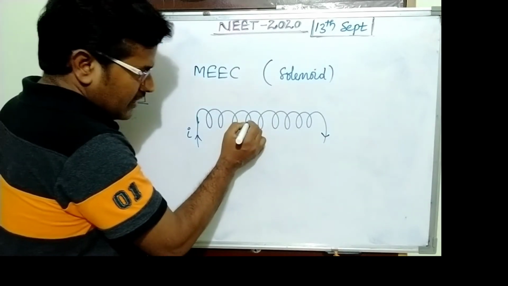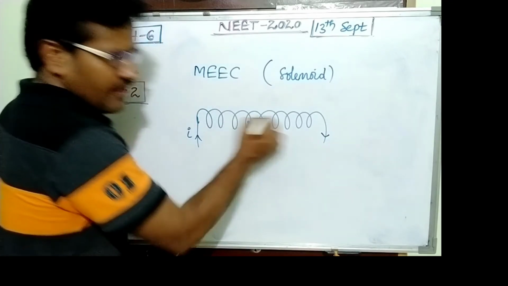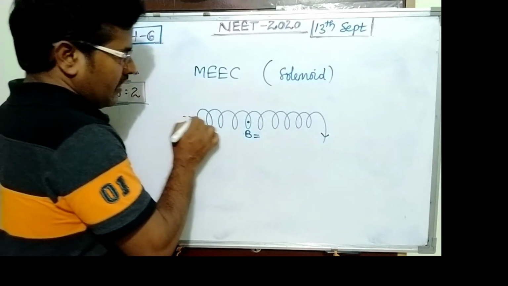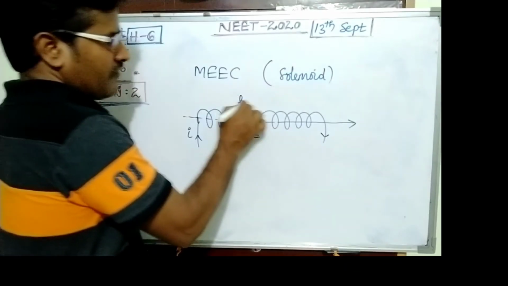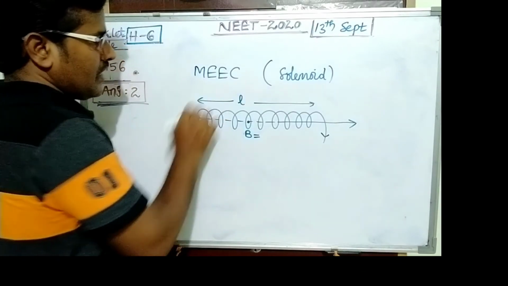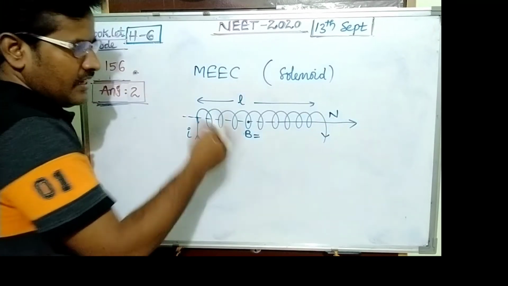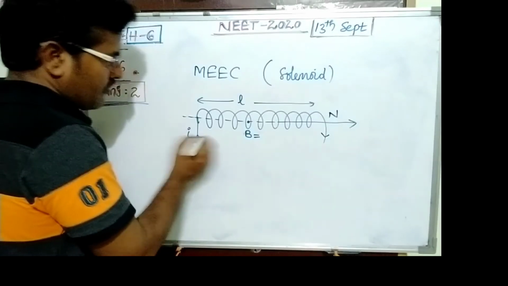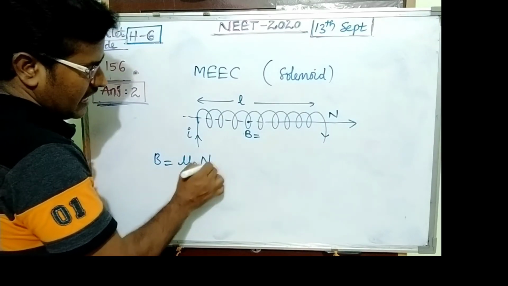At any one position we want the magnetic induction inside the solenoid. The length of this solenoid is given, the number of turns is given, and the current is also given. Then induction B equals mu naught Ni upon L.